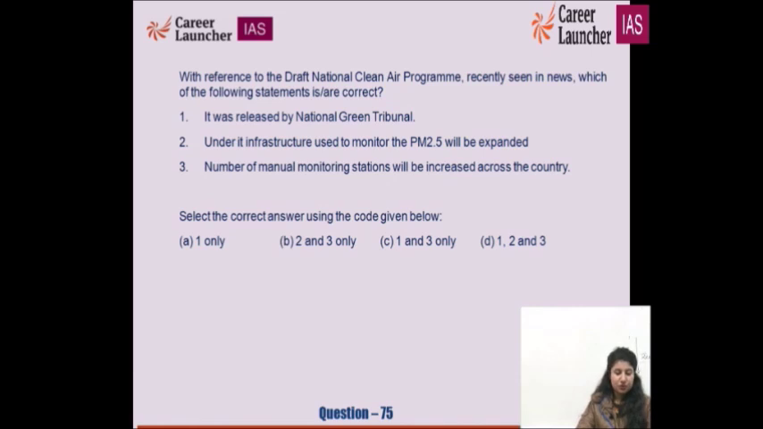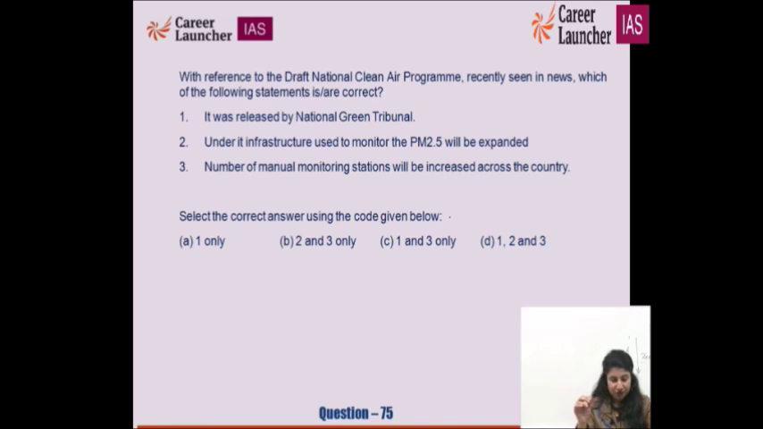Now with reference to the draft National Clean Air Program recently seen in news, which of the following statements are correct? It was released by National Green Tribunal. Who is releasing what? Under its infrastructure used to monitor the PM 2.5 will be expanded. Number of manual monitoring stations will be increased across the country. First statement is wrong. It is by Ministry of Earth Sciences. And therefore, it is under its infrastructure. So National Green Tribunal has nothing to do with it.